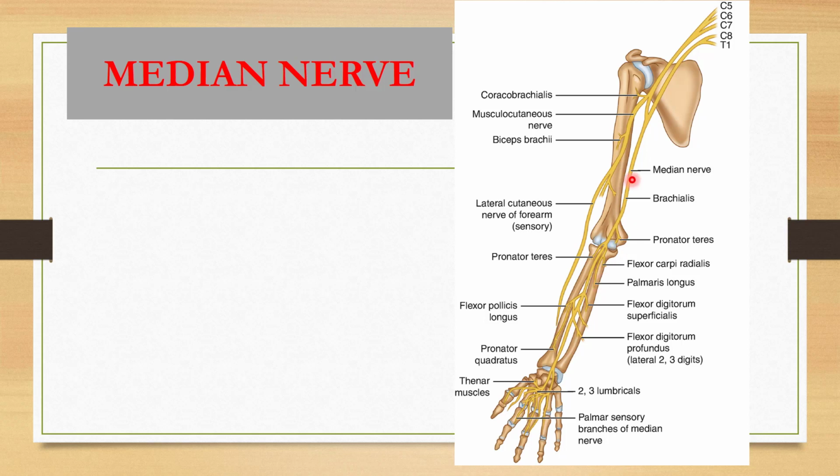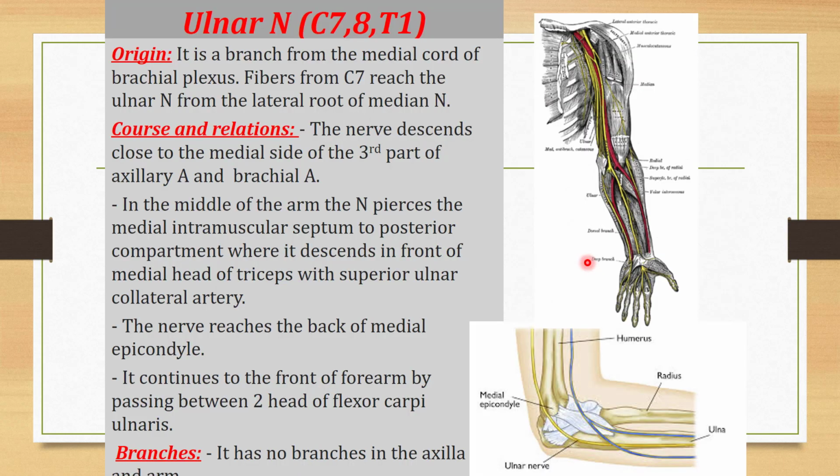See here in this diagram, this is the median nerve. It is formed from the medial root and the lateral root. Okay, it is lateral to the brachial artery, then it will come anterior, and then it will be on the medial side of the brachial artery, and then when it crosses the elbow, it will pass through the pronator teres. See here, this is the nerve to the pronator teres, so it will cross the pronator teres and it will give one branch to the pronator teres.